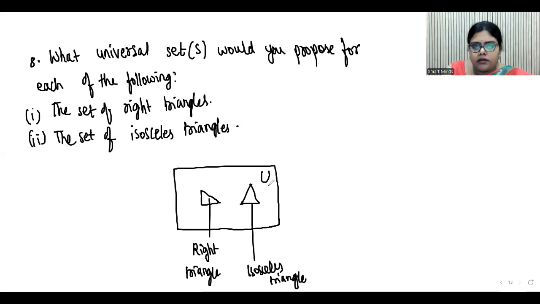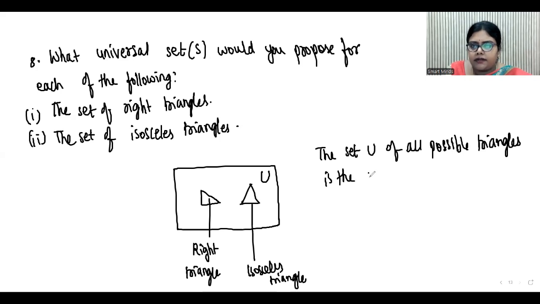And this is the universal set. So what reason can you write here? The set U of all possible triangles is the universal set for each of the given sets.